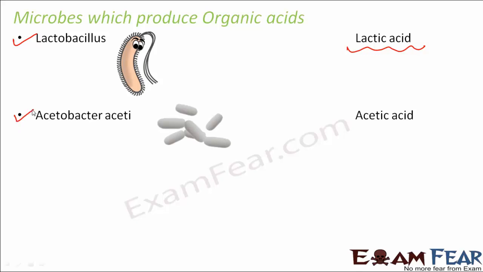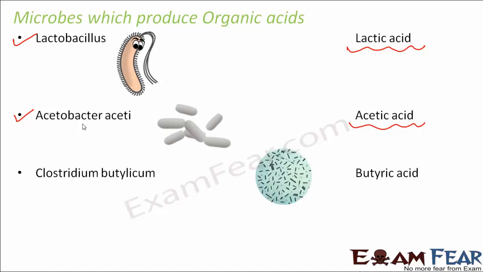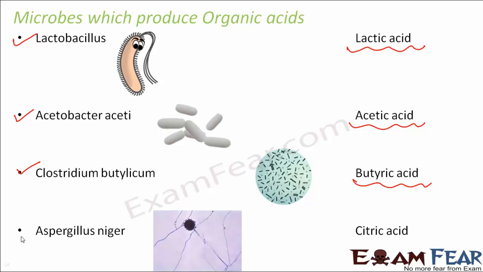Acetobacter aceti is another microbe which produces acetic acid. So this is a bacteria which produces acetic acid. What is acetic acid? It is nothing but vinegar. So I hope all of you now understand what vinegar is. Clostridium botulinum is another bacteria which produces butyric acid. Aspergillus niger produces citric acid, which is commonly found in lemons and the citrus fruits. So citric acid can be produced by this fungus, Aspergillus niger. These are some of the microbes which can produce organic acids.